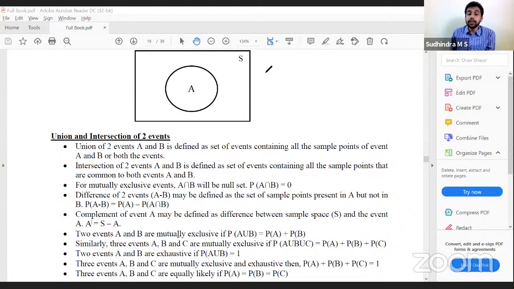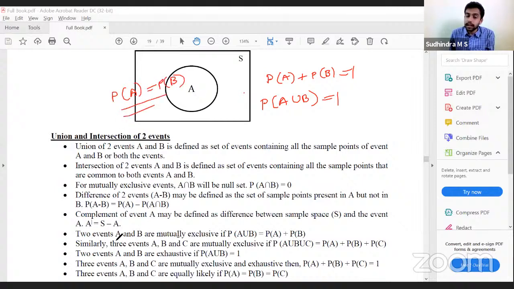Okay. So if 2 events are exhaustive, we have learned the probability of A plus probability of B is equal to 1. Correct? Therefore, if they are mutually exclusive and exhaustive, can I say probability of A union B is equal to 1? Correct? And if they are equally likely, we know probability of A is equal to probability of B. Correct? So if 2 events A and B are mutually exclusive, exhaustive, and equally likely, probability of A is equal to probability of B is equal to 0.5.